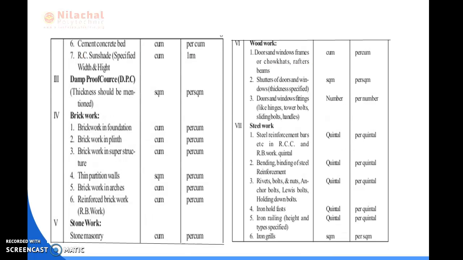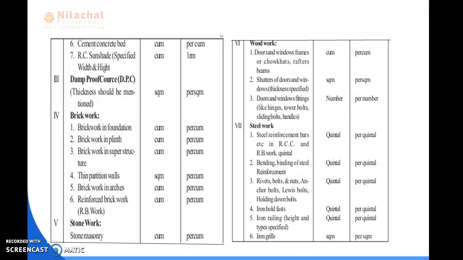Then cement concrete weathering course, the unit is cubic meter, and the mode of payment is per cubic meter. Then reinforced concrete sunshade, when width and height are specified, we consider it as cubic, and the unit of measurement is also cubic.